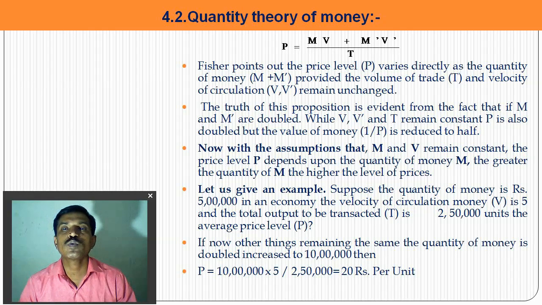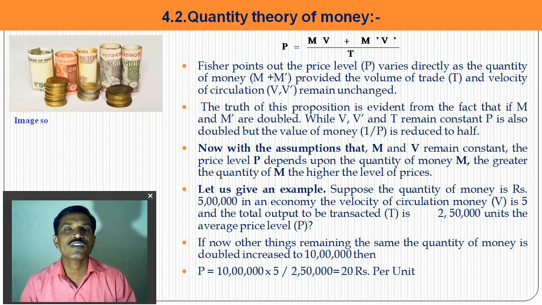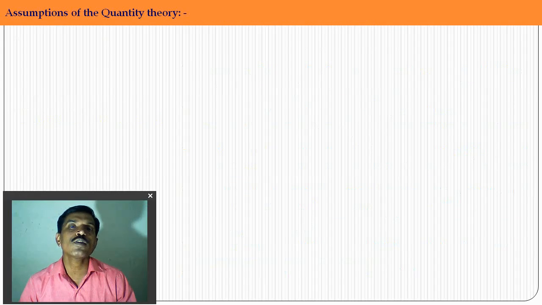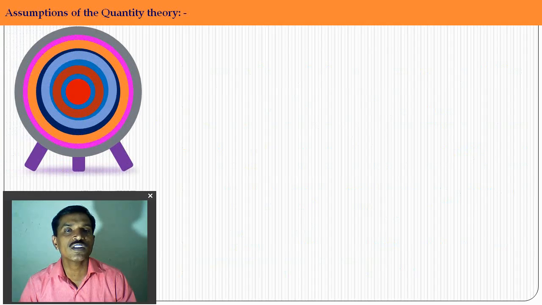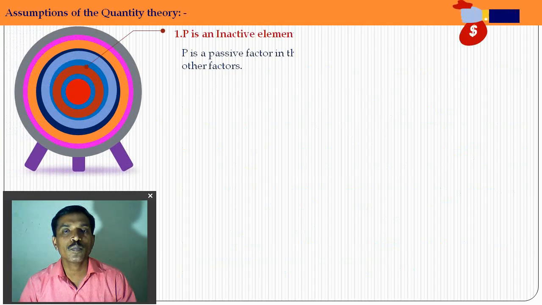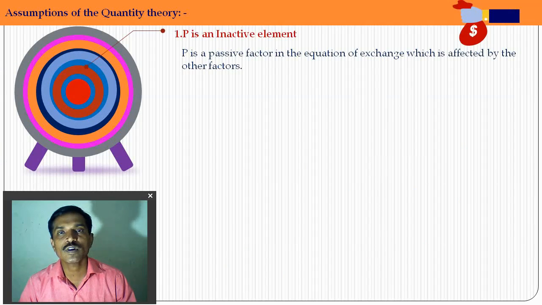So P is equal to MV plus M dash V dash upon T, the equation given by Fisher and explained in his mathematical way. What assumptions are made by Fisher for his theory? The demand for money and supply of money decide the value of money. In a particular period, demand for money is constant, so supply plays the important role, and when the supply of money becomes double, the price level becomes double and the value of money half.